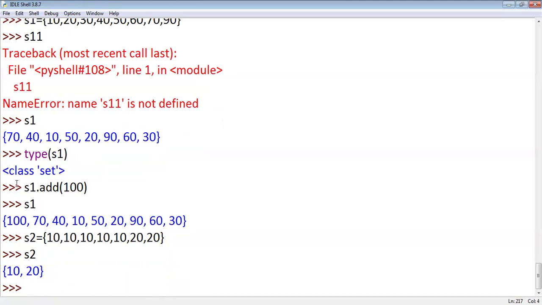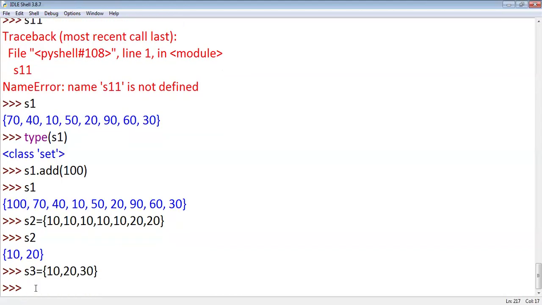Okay. In Python, if you want to create a set, we can also use braces, and set members are separated by commas. Suppose I want to create a set S3, I want to store say 10, 20, 30. And I have to use braces, right?